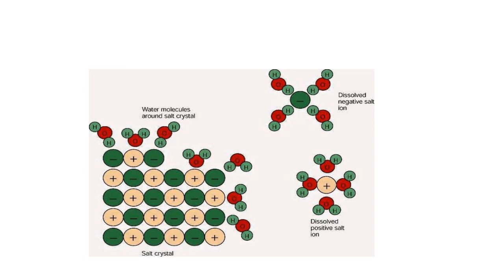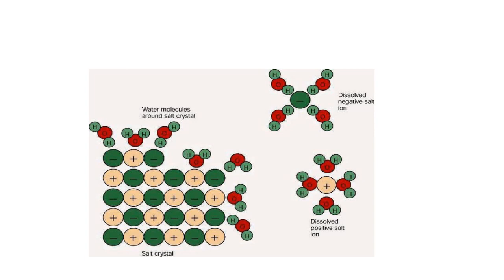The negative part of the salt will be attracted towards the hydrogen of the water molecule because the hydrogen is delta positive, and the positive part is attracted towards the delta negative part, that is the oxygen atom of the water molecules.